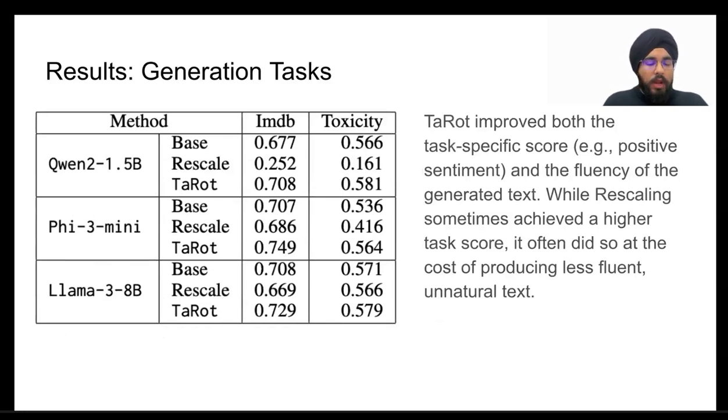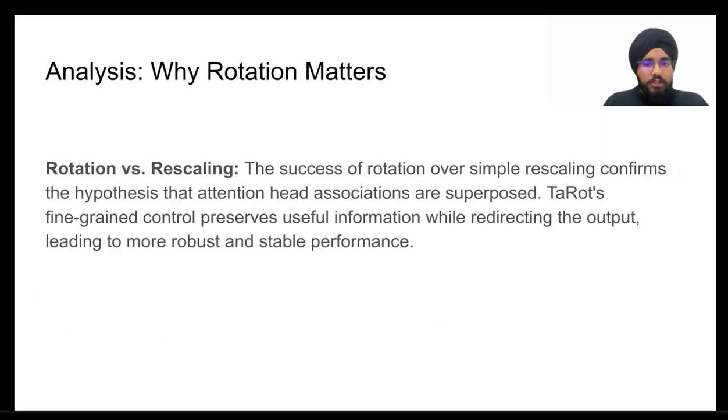TaRot was able to improve both the task-specific scores, like making a review more positive, and the fluency of the generated text. The rescaling baselines, on the other hand, sometimes achieve a higher task score, but they did so by producing unnatural, less coherent text. This suggests that rotation is a more surgical intervention, while rescaling is more like a sledgehammer. So why does rotation work much better than rescaling? It goes back to our intuition that since knowledge in attention heads is superposed, the fine-grained control offered by rotation is much more crucial for redirecting the model's behavior without causing any collateral damage.